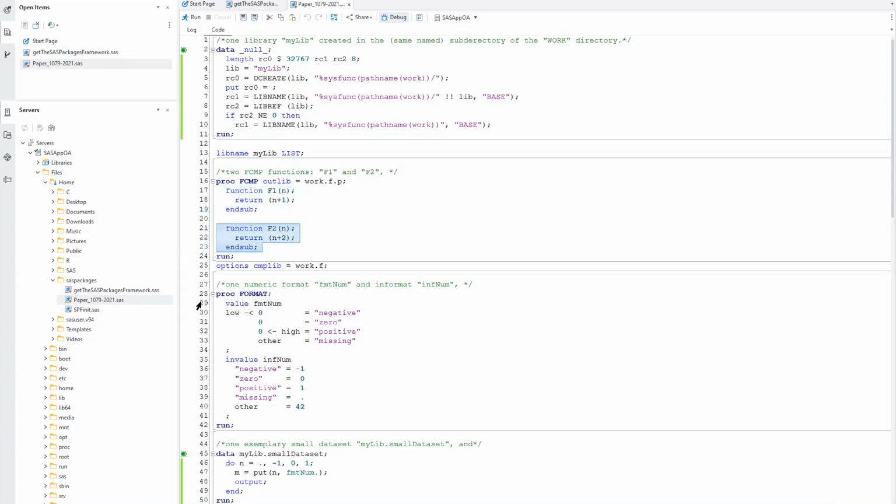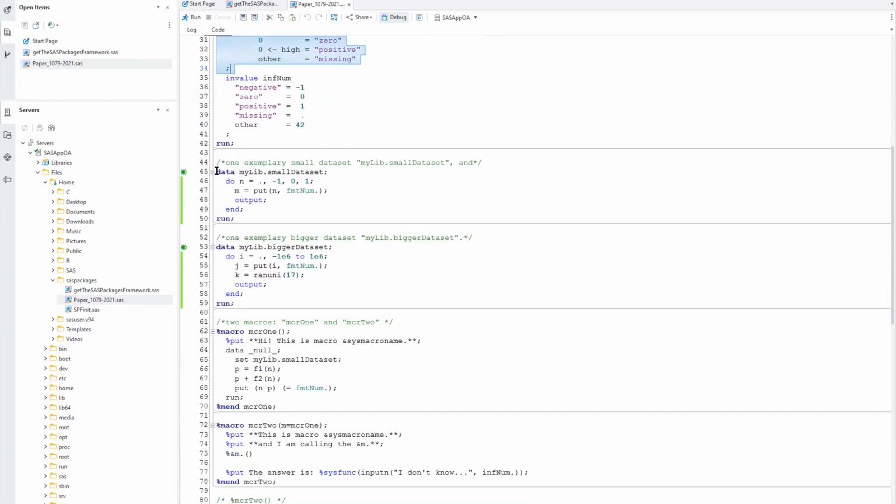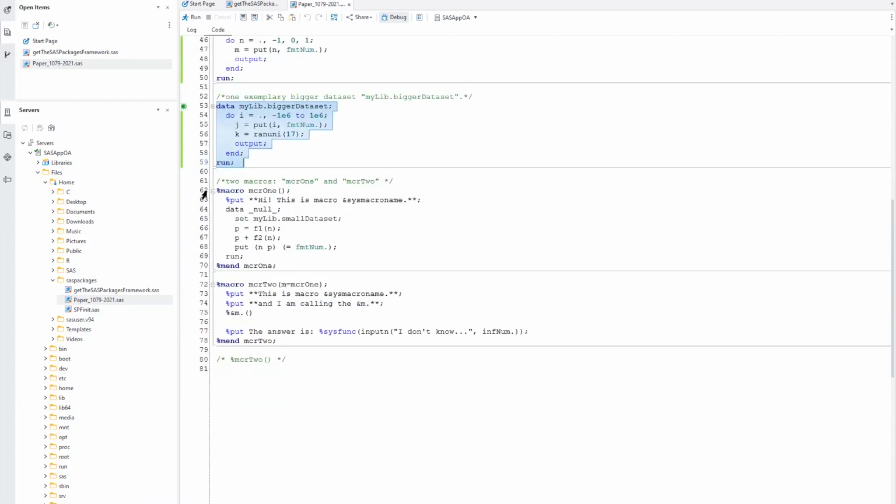The same for f2, the same for the format. We just copy-paste the body of the format definition into a separate file named fmt num, and the same for the informat. Then we put the code generating the mylib small dataset into a file named mylib.small-dataset.sas, and this file will be generating this data. Now we create the same for the bigger dataset, and we also create two separate files for macros, and both of them are named the same as the macro name.